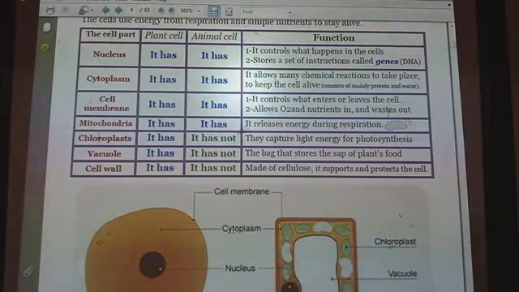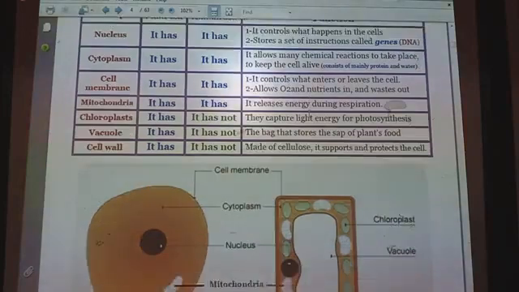Cytoplasm allows many chemical reactions to take place to keep the cell alive. It also consists mainly of proteins and water. Number 3, the cell membrane: in both of them it controls what enters or leaves the cells. It also allows oxygen and carbon dioxide to exchange and allows nutrients to pass inside.